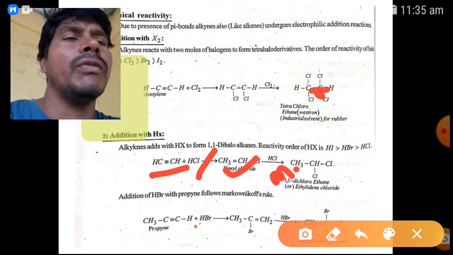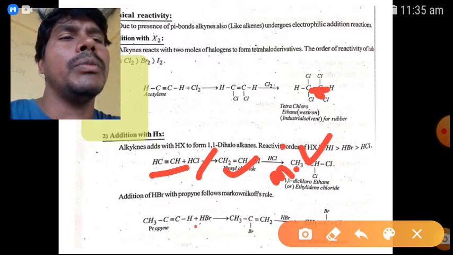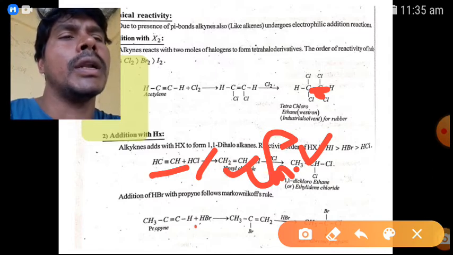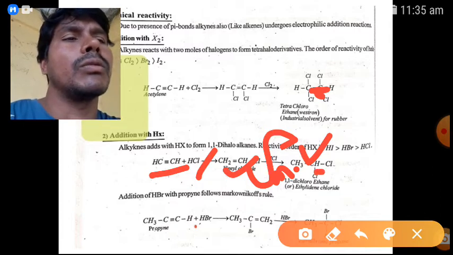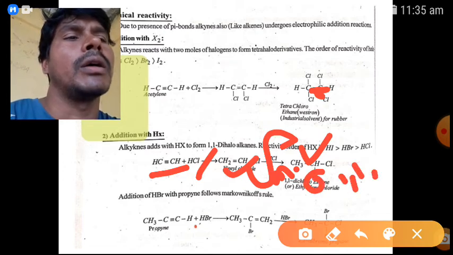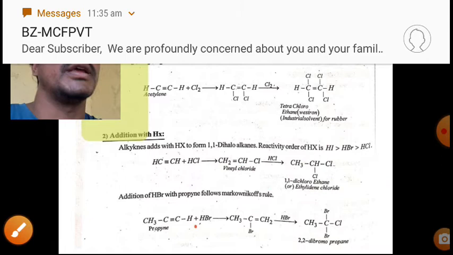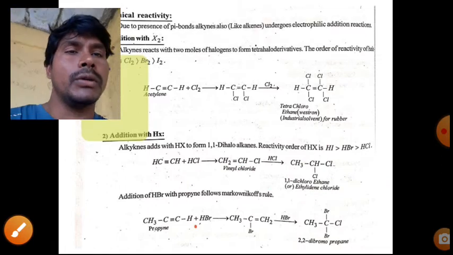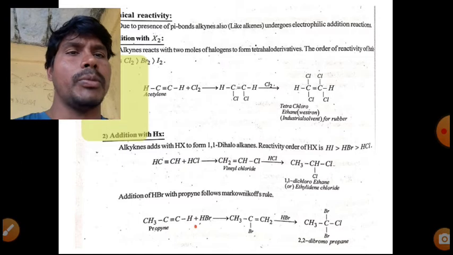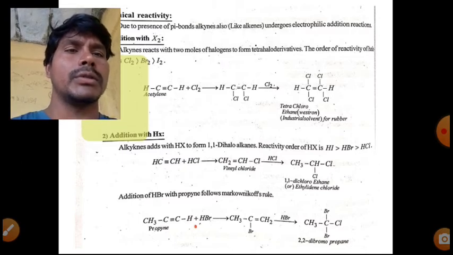Here Markovnikov's law is applicable. The negative part of the reagent attacks the carbon which has fewer hydrogens. Here 1 hydrogen, here 2 hydrogens, so 1 is the lesser. So the negative part, that is the chloride ion, attacks at CH. So 1 more chlorine is added. That's why 1,1-dichloroethane, or geminal dihalo compounds.